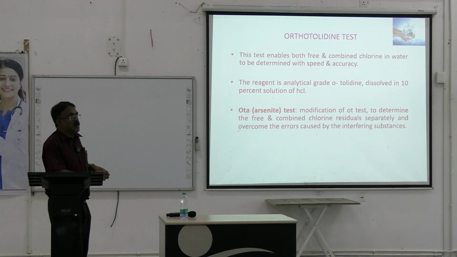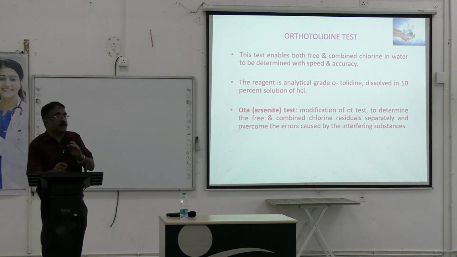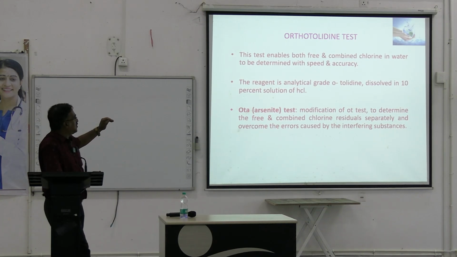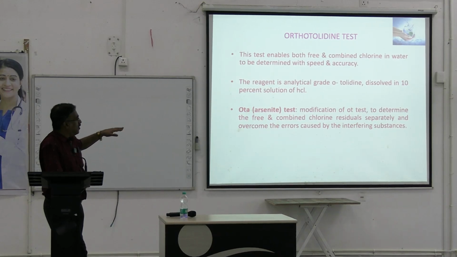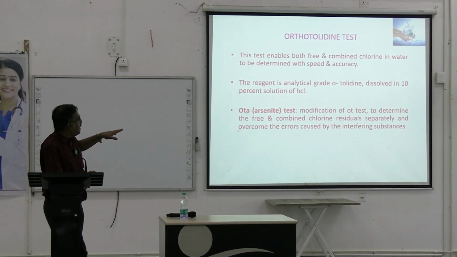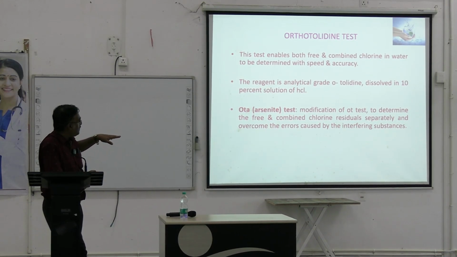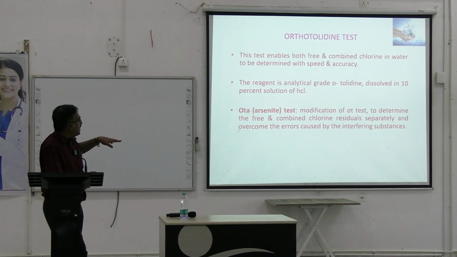Now we go on to the orthotoluidine test, which enables us to know both free and combined chlorine in water. Here orthotoluidine is dissolved in 10% HCl, and that's a modification that shows the free and combined residual separately and overcomes the error caused by interfering substances.